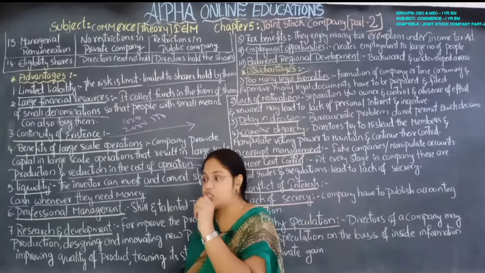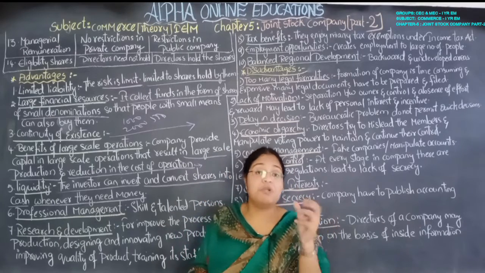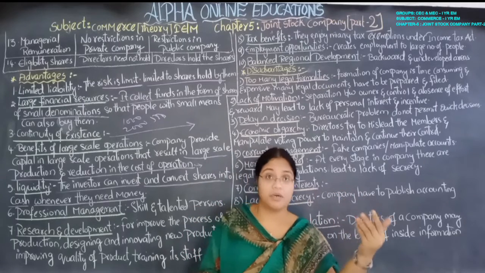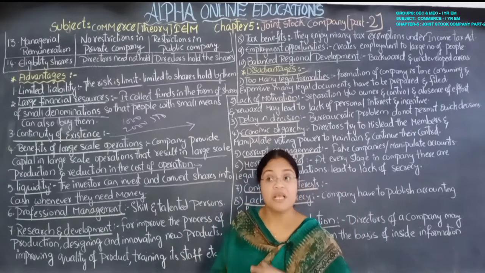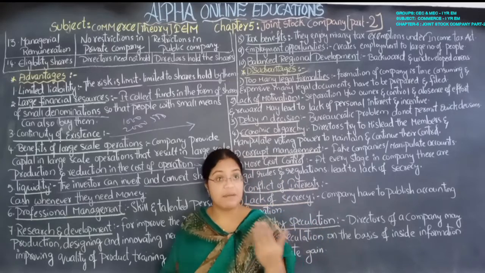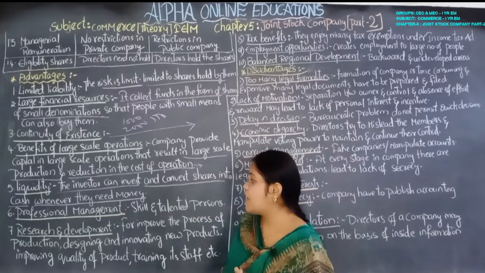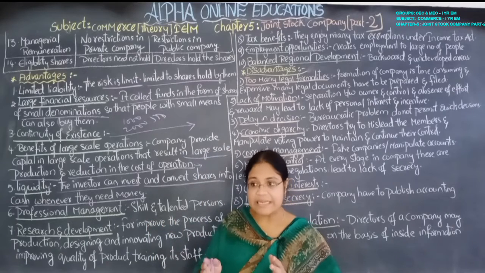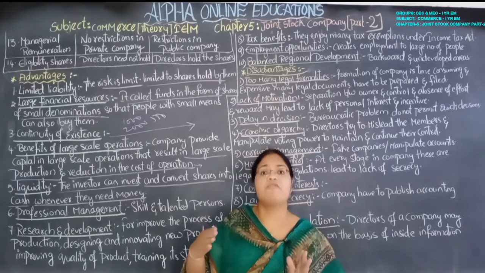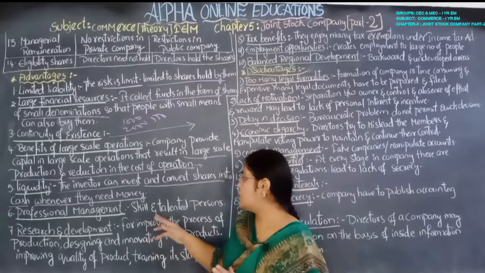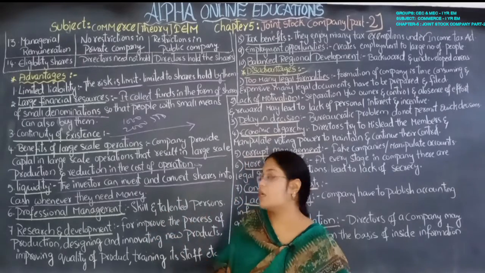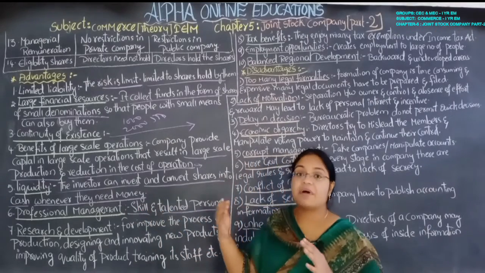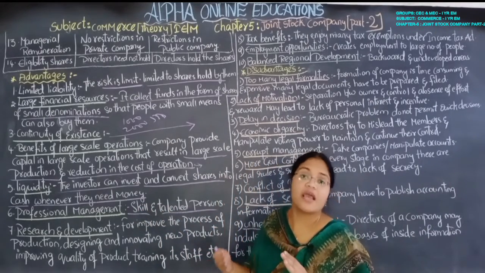For managing purposes, there is a management department. For controlling purposes, there are employees who control them. For labor activities, laborers will be there. In this way, every professional person is present there. It has good professionals, so the management is very good in the companies. All persons have skill and talent in their profession.